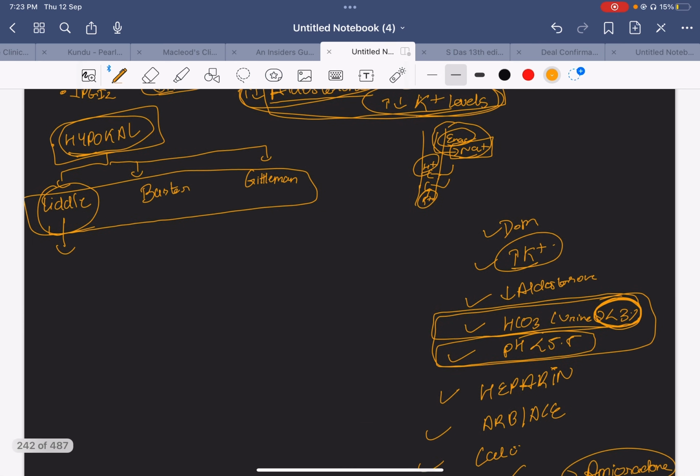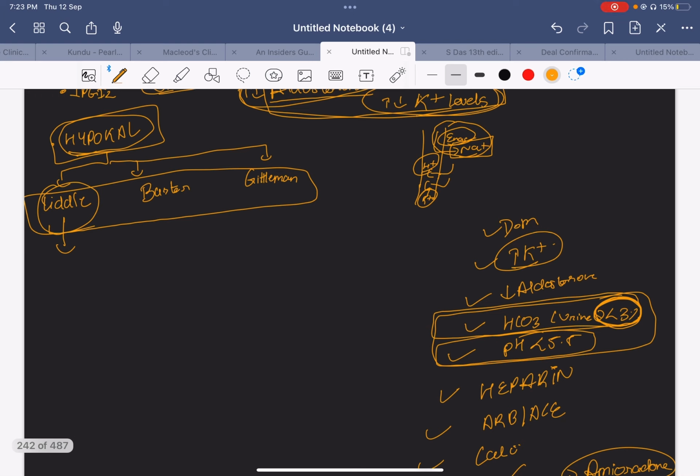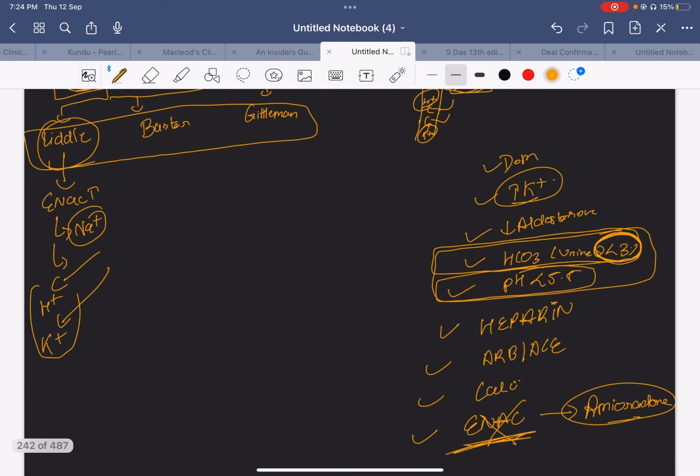This is one place where that is not true. Why? Because there is hyperfunctioning of the ENaC channels. For some reason, ENaC channels are functioning more than they should. The body is retaining more sodium than it should, and it is throwing out more H plus and more K plus. Because of this, it leads to alkalosis plus hypokalemia.